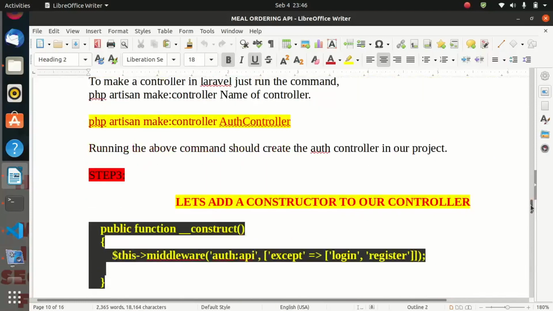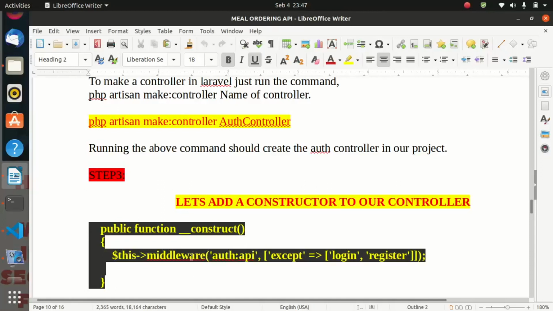On our agenda, we are going to add a constructor to the auth controller. To add a constructor to the auth controller, you say public function __construct, then you give it a body, and inside our constructor we are going to add a middleware.